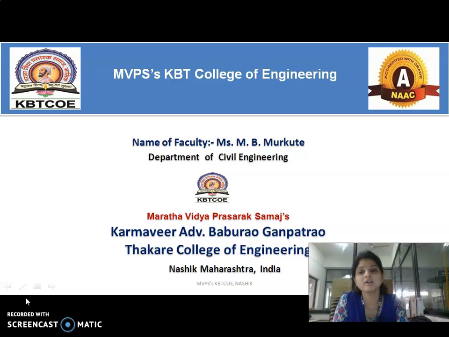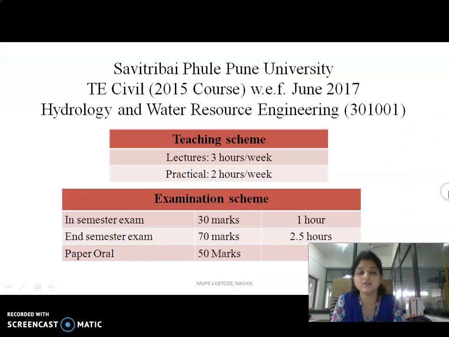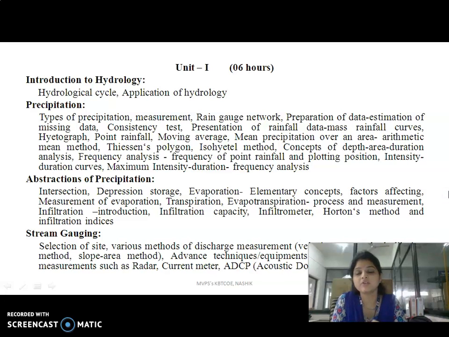So we see the basic concept of Introduction to Hydrology. The first part includes the hydrological cycle. There are different parameters included in the hydrological cycle. Unit number 1 covers Introduction to Hydrology, Precipitation, Abstraction of Precipitation and Stream Gauging. These are the different contents in the hydrological cycle.